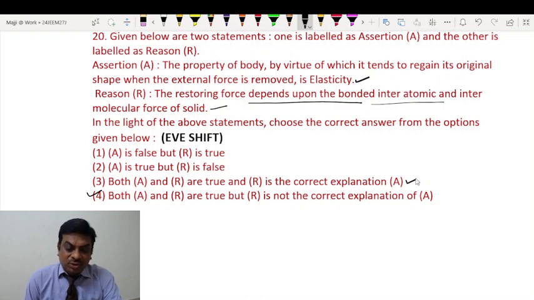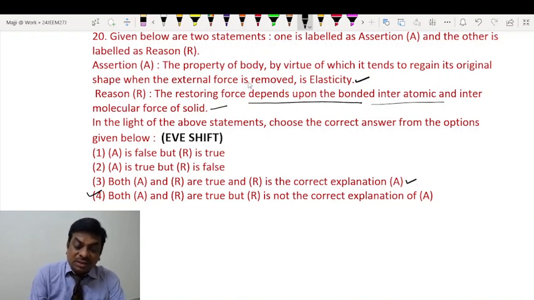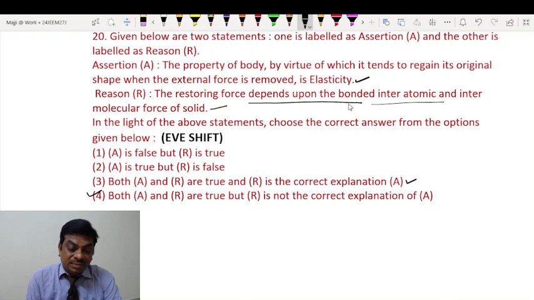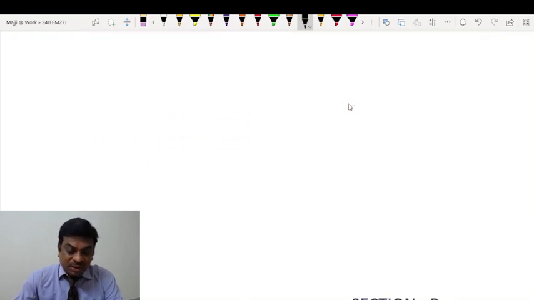In these kind of questions, different people have different points of view. So I think even though the reason is correct, the reason is not the proper explanation for the assertion. You go through the assertion once again and see, do you think the reason is really an appropriate explanation for the statement mentioned in A? So I think it's not. So I'll go with the 4th option, students, right?